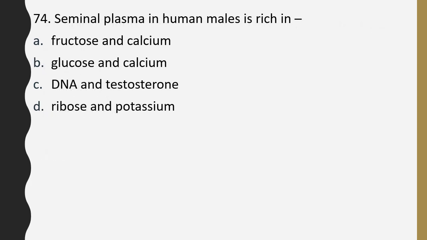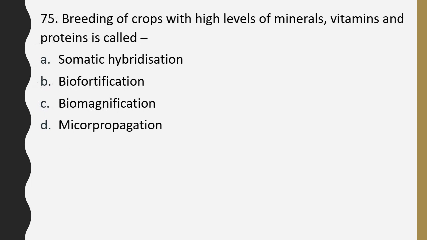Question number 74. Seminal plasma in human males is rich in fructose and calcium, glucose and calcium, DNA and testosterone, ribose and potassium. The correct answer is option A, fructose and calcium. Question number 75. Breeding of crops with high levels of mineral, vitamins and proteins is called as somatic hybridization, biofortification, biomagnification, micropropagation. Correct answer is option B, biofortification.